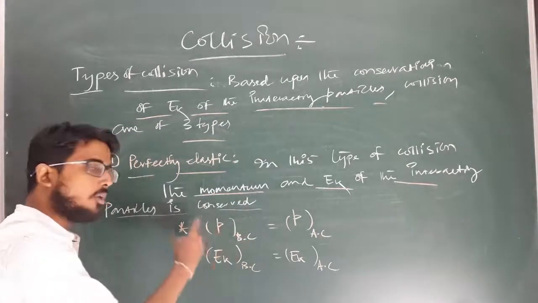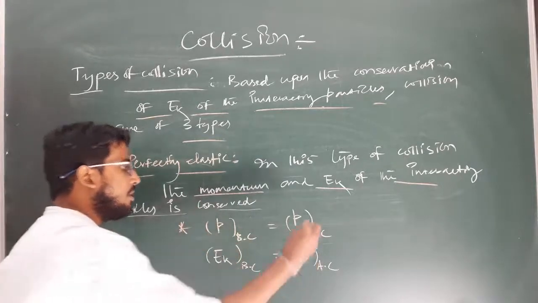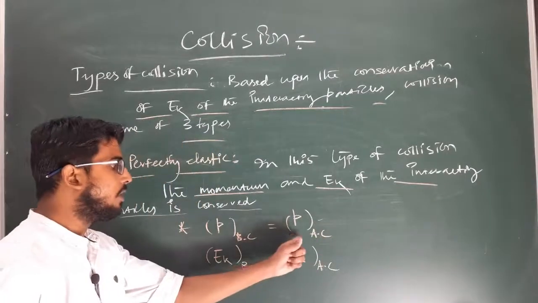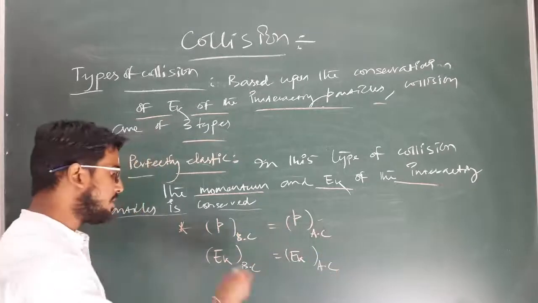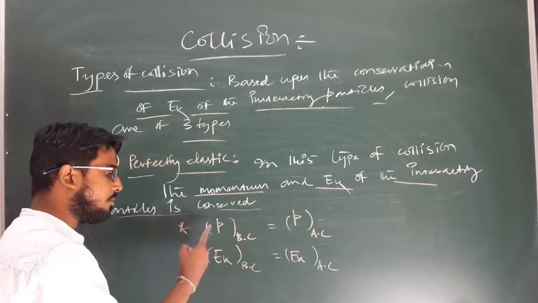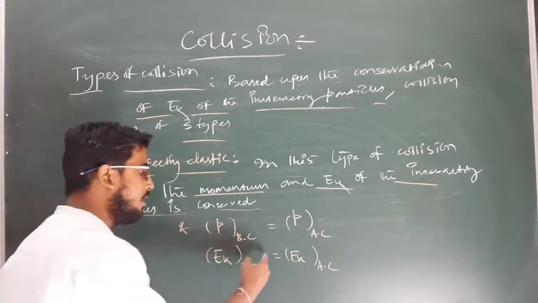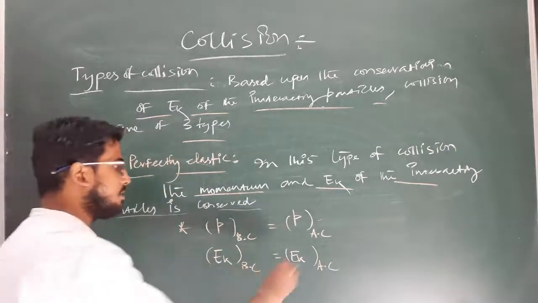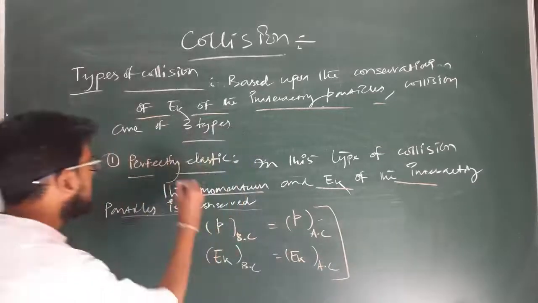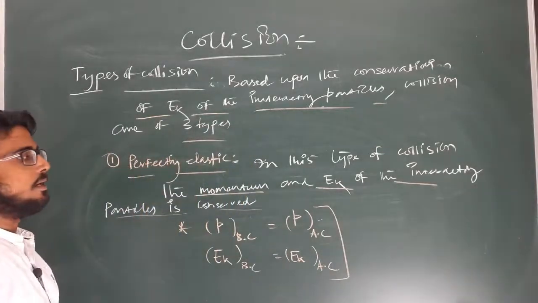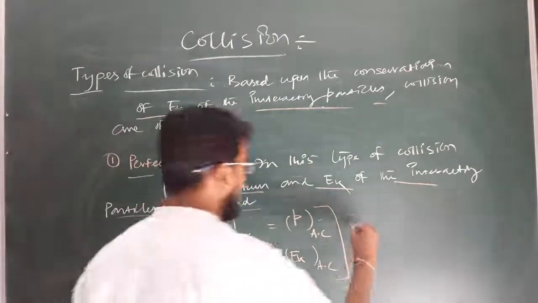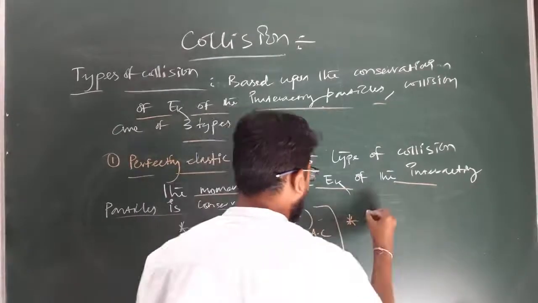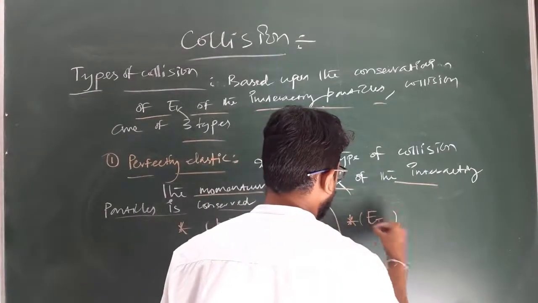The momentum of the complete system before collision is equal to the momentum of the complete system after collision, and the same for the kinetic energy. These are the conditions for what type of collision? Perfectly elastic collision. And here we can also write that the total energy of the system is conserved.